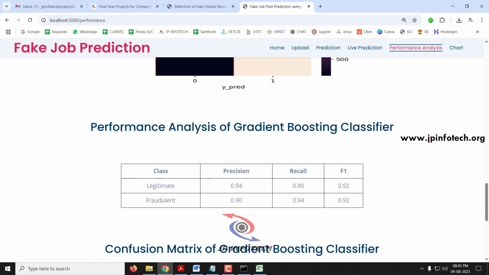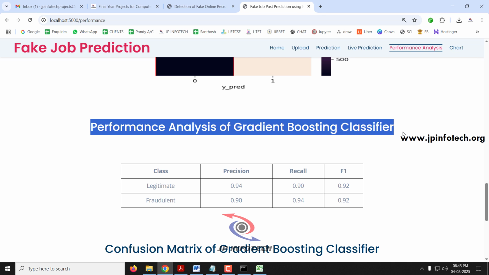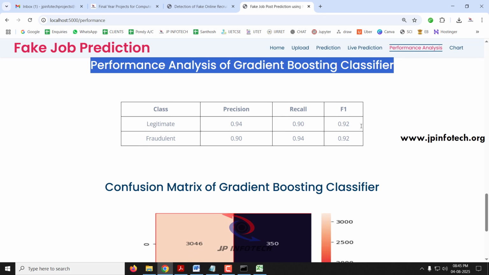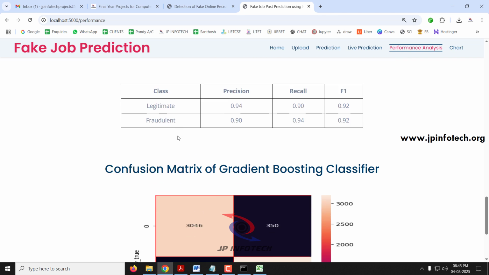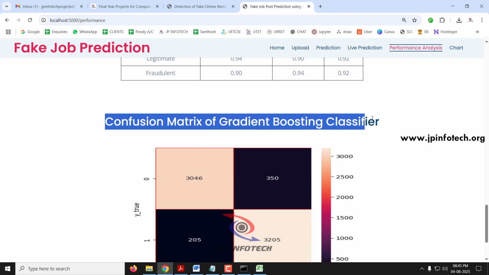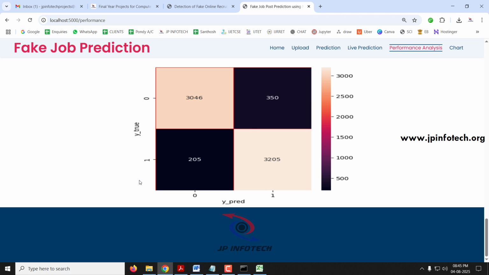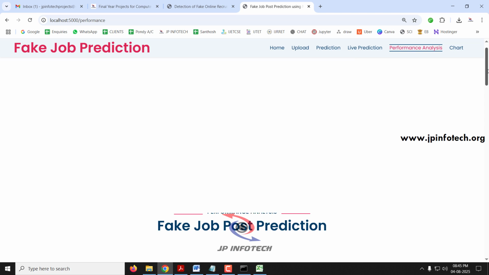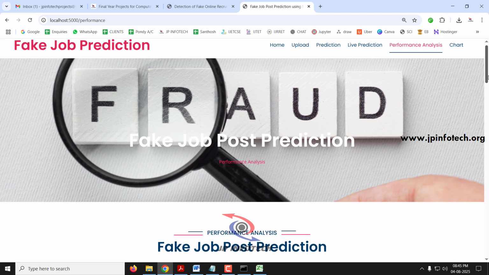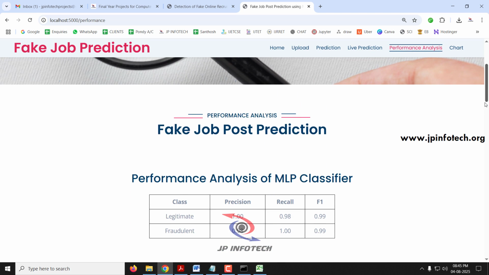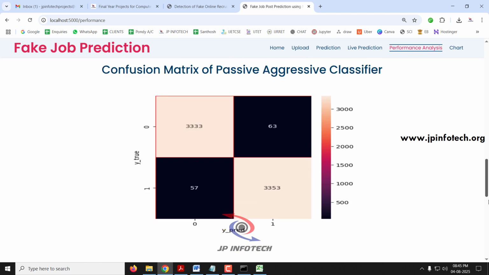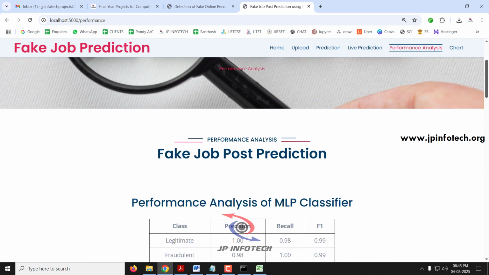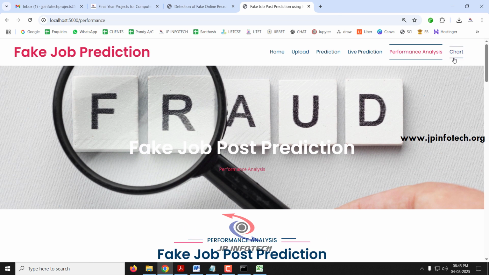Next comes the performance analysis of the gradient boosting classifier with the parameters of precision, recall and F1 for the two classes, legitimate and fraudulent. Next comes the confusion matrix of the gradient boosting classifier with the true and predicted labels. So in the performance analysis part, we see the precision, recall, F1 and confusion matrix of three models: MLP classifier, passive aggressive classifier and gradient boosting classifier. And finally, let us move to the chart part.